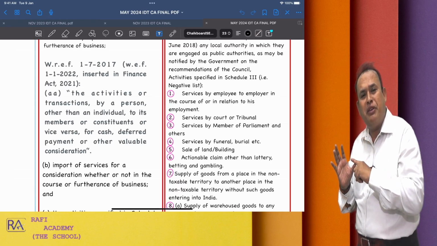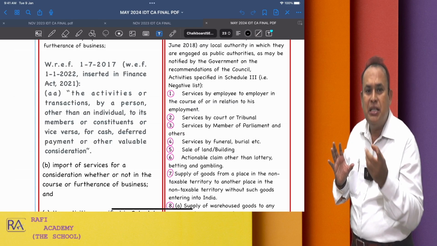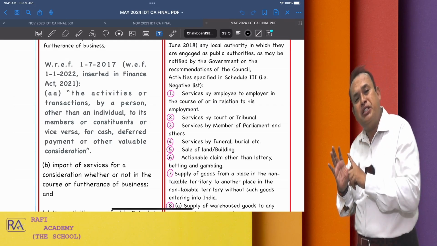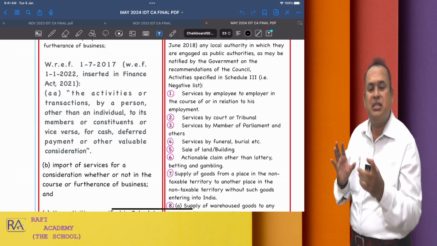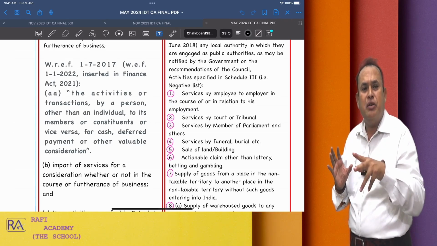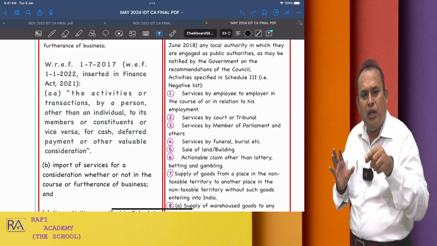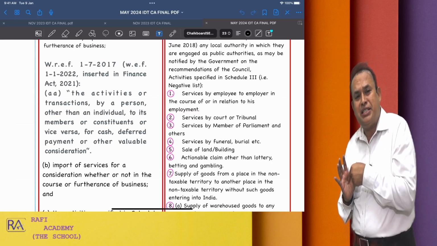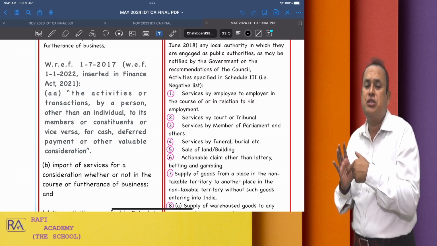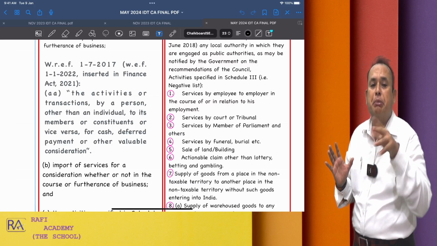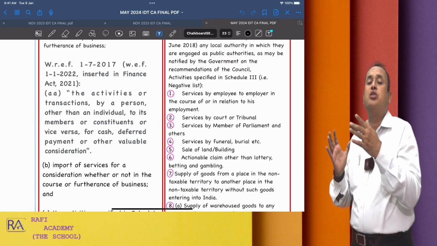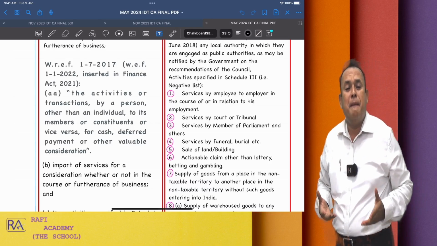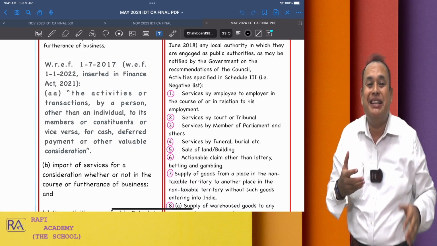That association provides services to their members, that is supply of services. That association provides goods to their members, that is supply of goods. Vice versa, if the members provide services to that association where they have the membership, it is called supply of services. If the member provides goods to that association, it is called supply of goods. There won't be much difficulty in application.